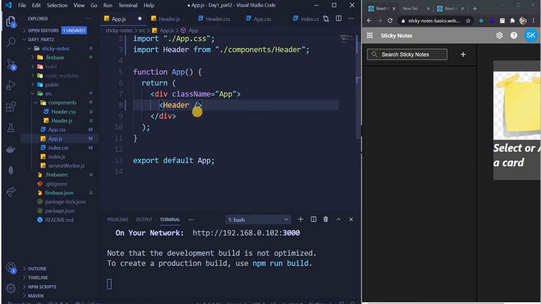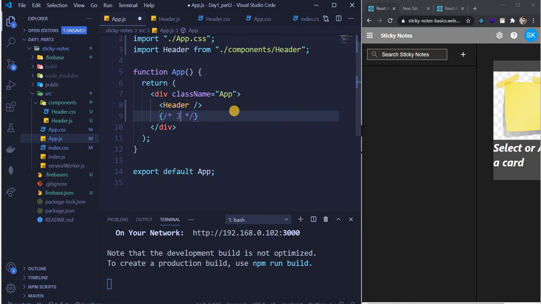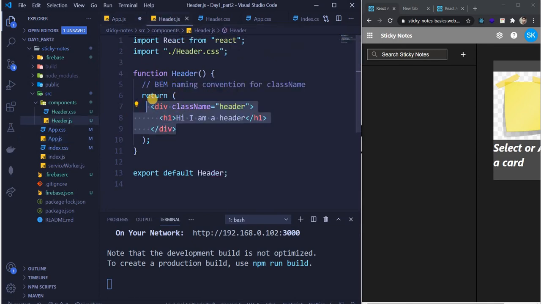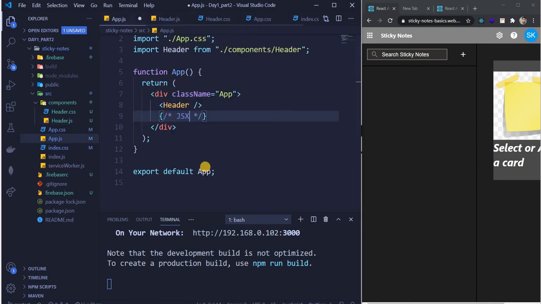So it takes it as JSX. So this basically is JSX, guys. Whenever we import like this, it is JSX, and whatever we return over here is also JSX.